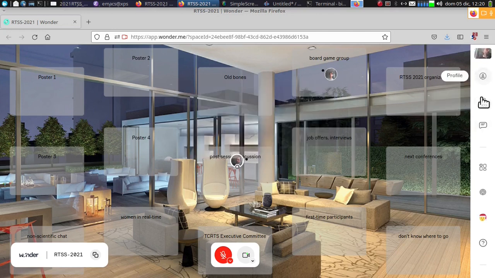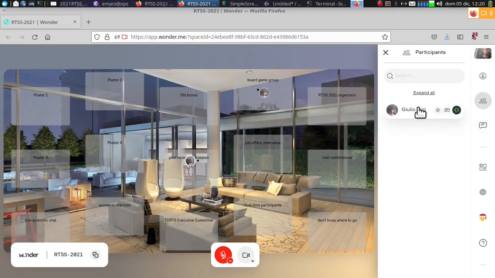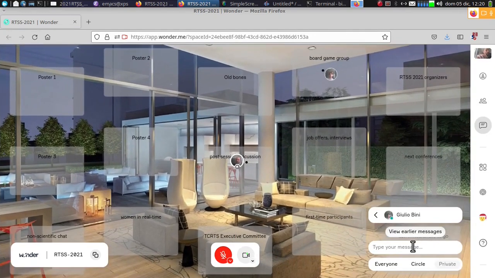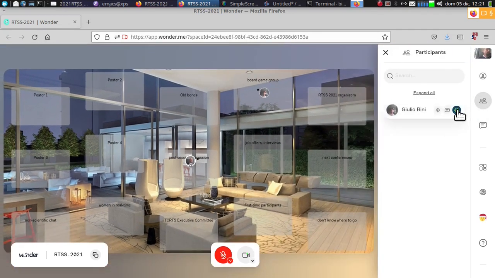people. Other things we can do, for example, I can chat. In a list of people, we see all people, and I can open a chat and write to Giulio Bini or whoever I want. For example, something like this, or again, even from the list, I can create a circle. So let's try to create a circle with Giulio Bini. I press here. Basically, I'm inviting Giulio Bini to create a circle.